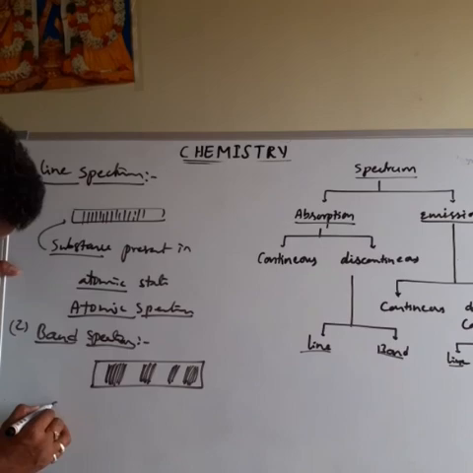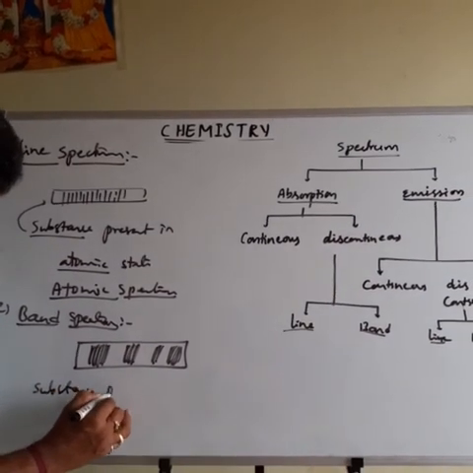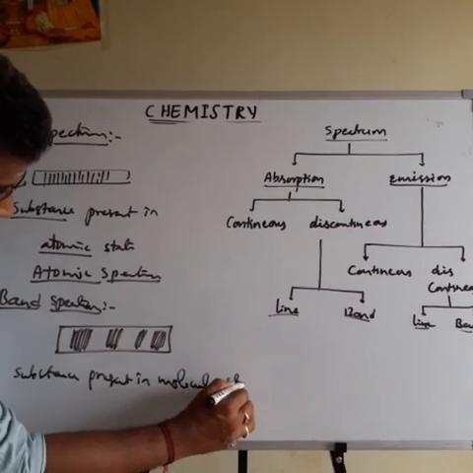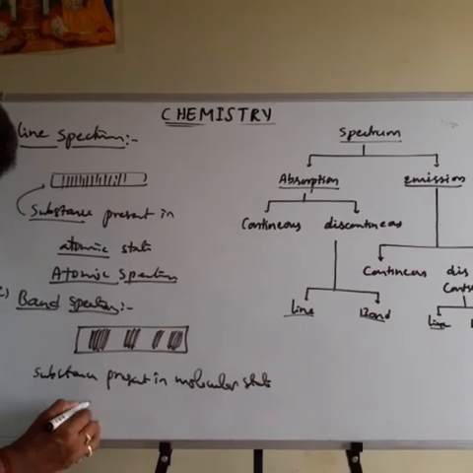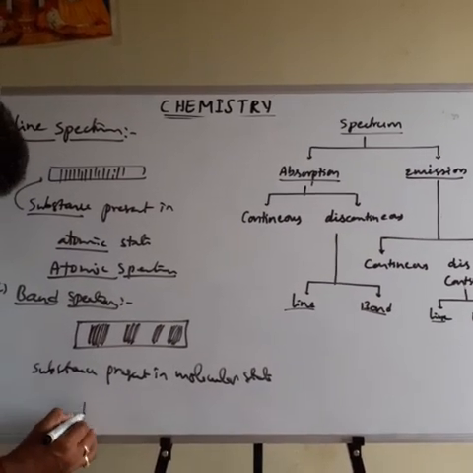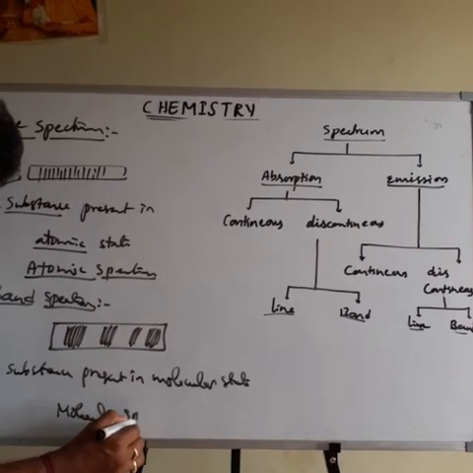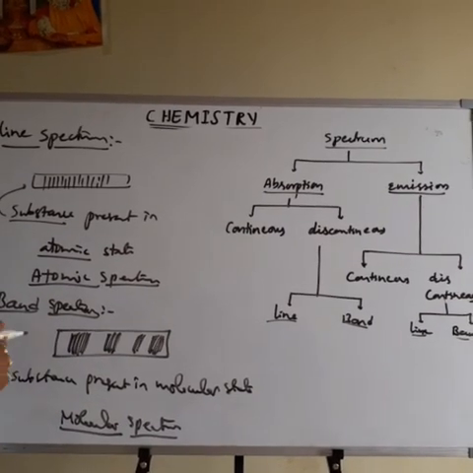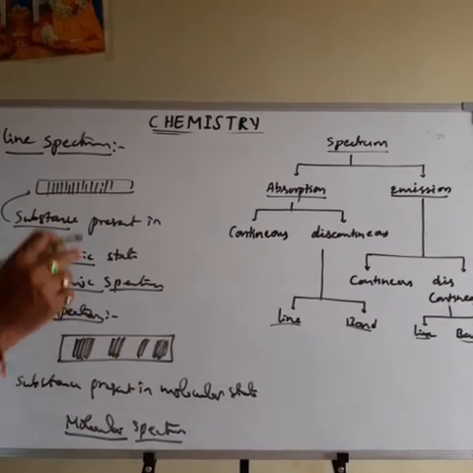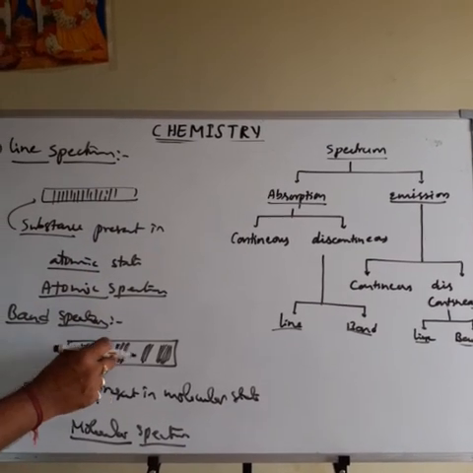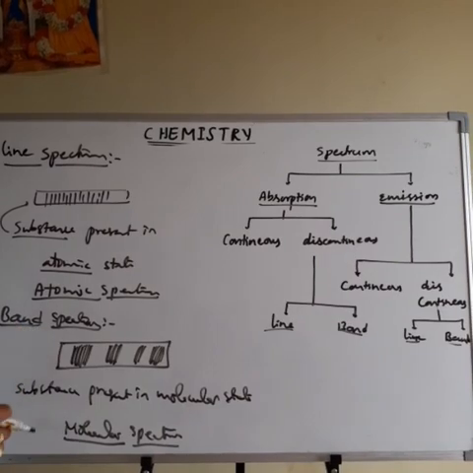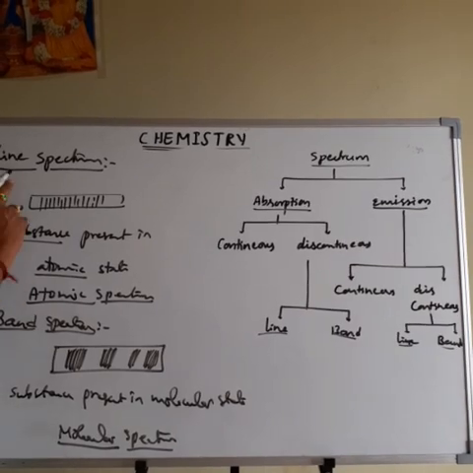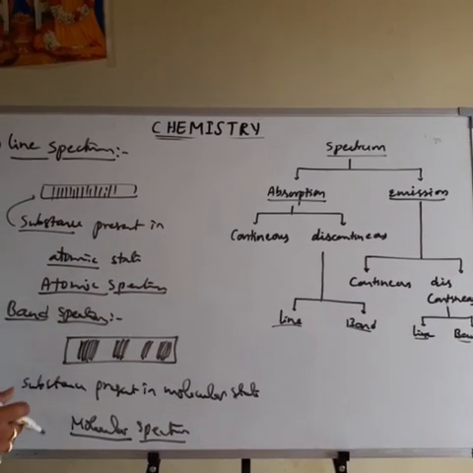This type of band spectrum is given by the substance present in the molecular state. So it is called a molecular spectrum. That's why the band spectrum's another name is molecular spectrum. This is about the band spectrum. Once again, the band spectrum is the spectrum which contains groups of lines or bands separated by some gaps, given by the substance present in the molecular state, so it is called molecular spectrum. Line spectrum, another name is atomic spectrum. Band spectrum, another name is molecular spectrum.